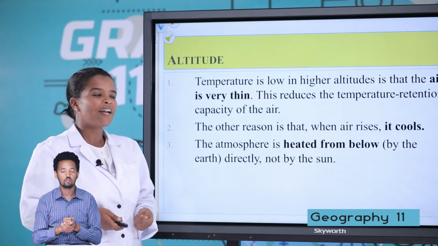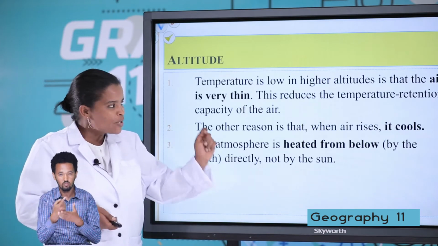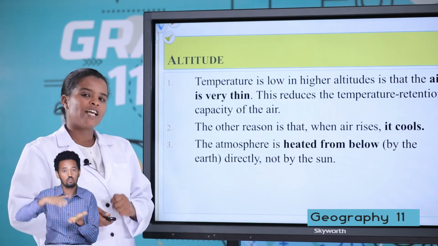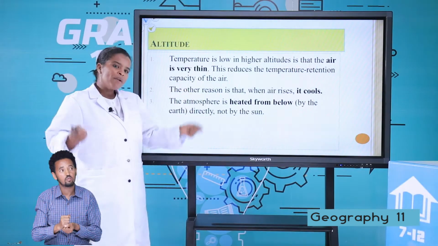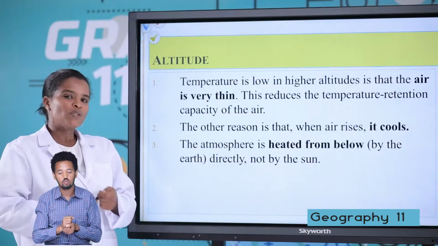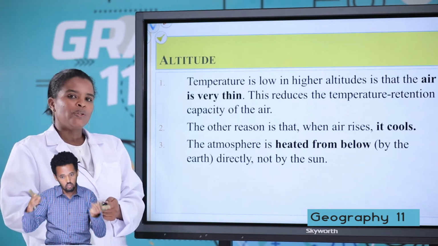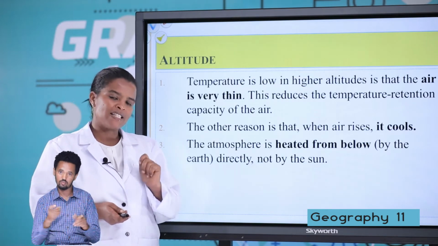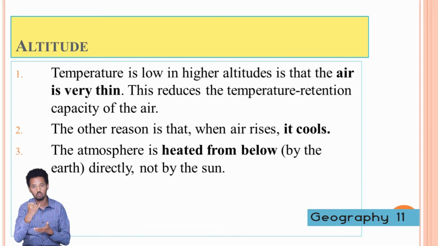Temperature is lower at higher altitude in that the air is very thin. This reduces the temperature retention capacity of the air. The second reason is that warm air rises. On reaching the highest altitude, it becomes condensed. Because of this, high altitude areas have cool temperature. The atmosphere is not directly heated by the sun, but heated by the earth. This is the reason why, as altitude increases, temperature decreases.